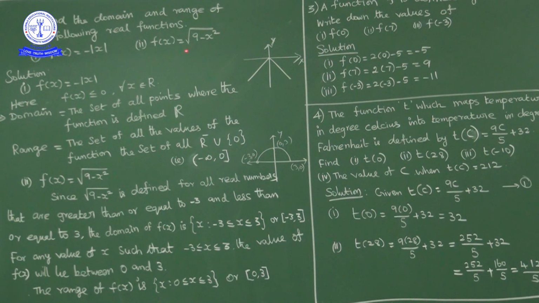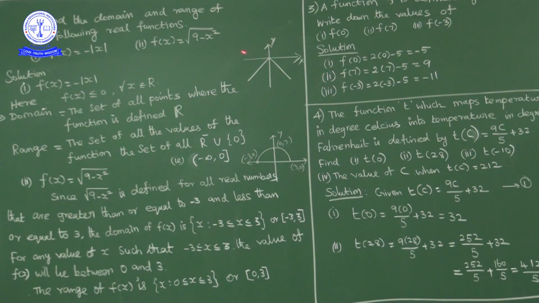Second one, f of x is equal to square root of 9 minus x square. Now here the function is defined whenever the inside of the square root is greater than or equal to 0. Suppose inside the square root you have a negative number, what will happen? The square root of a negative number is not a real number. Here we are discussing real functions, so a real function has to give a real number.